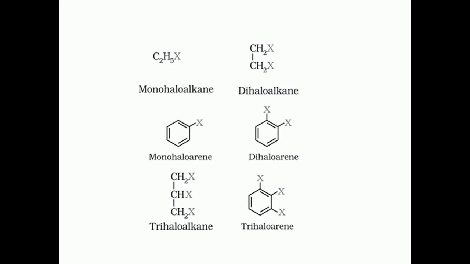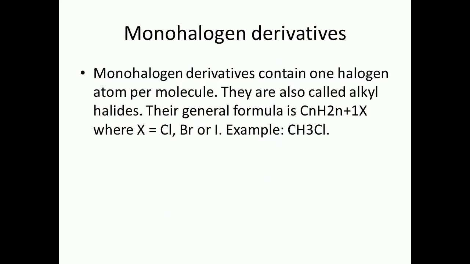Similarly, you have trihaloarene in this case, where there are 3 halo atoms, but they are bonded to the carbon, or the hydrogen of the benzene ring is replaced by that many number of halogen atoms. Now we have to concentrate on the first class of the halogen derivatives, and that is monohalogen derivatives. In this chapter, we have to focus on this particular point, that is monohalogen compounds, monohalogen derivatives.